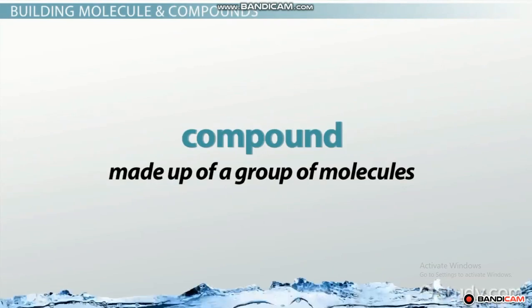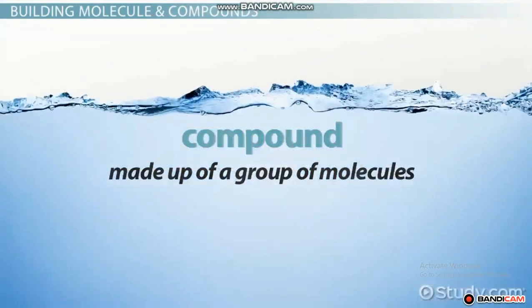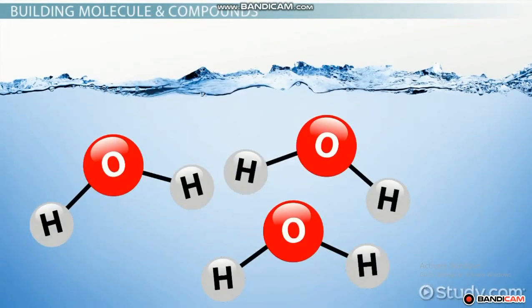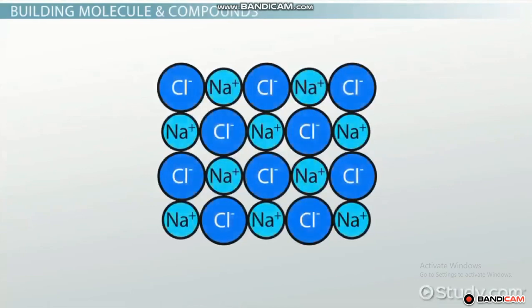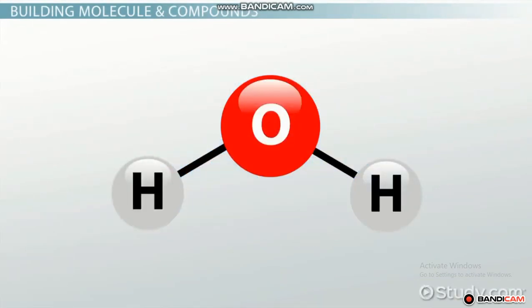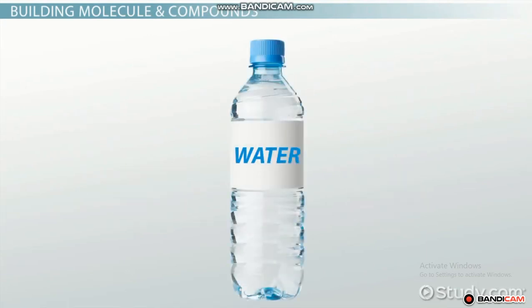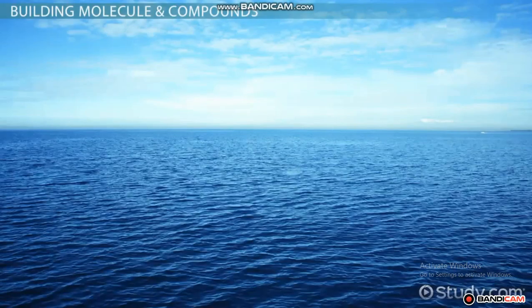A compound is made up of a group of molecules. Water is a compound as it is a group of individual H2O molecules. Compounds can be further classified by the type of chemical bond, including ionic, such as NaCl, or covalent, such as water, or by whether the compound is a pure substance, pure water, or a mixture, ocean water.